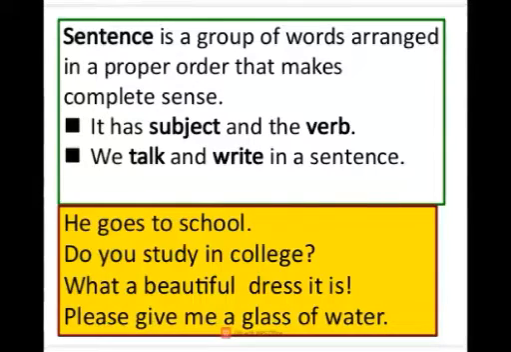Now, see the sentences here. He goes to school. Do you study in college? What a beautiful dress it is. Please give me a glass of water. Have you observed these sentences? They are of different types. The first sentence is a statement, the second is a question, the third is an exclamatory sentence, and the fourth is a request. So there are 4 different types of sentences here.